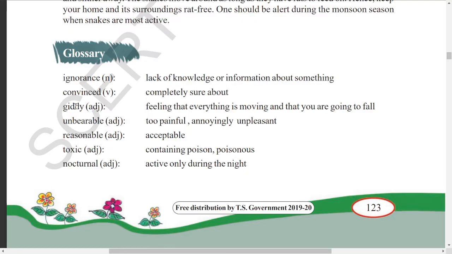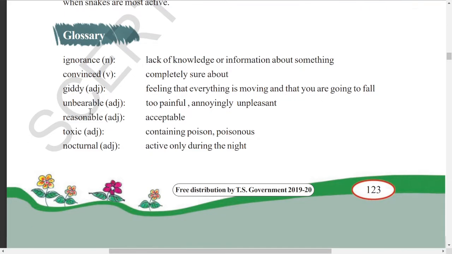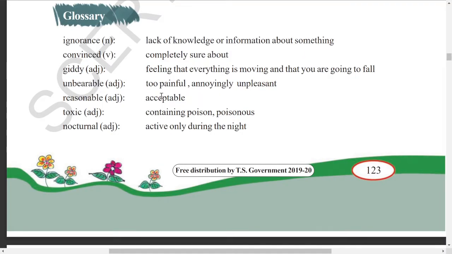Next one, giddy is a kind of faint feeling. Before you could fall down, you get giddiness. So you lose consciousness, feeling that everything is moving around and you are going to fall down. Next one, unbearable, in the sense pain which is too much, which you cannot bear. So too painful, annoyingly unpleasant. Reasonable is acceptable. Toxic is poisonous, containing poison. Nocturnal is active only during the night. Any animal or any person who is active during the night is called nocturnal.